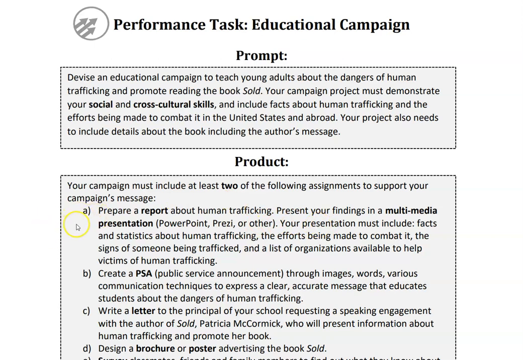The first one, A, you can prepare a report about human trafficking. This can be a PowerPoint, a Prezi, a Google Slides presentation, anything that is visual that you could present. You can create that for that multimedia presentation.